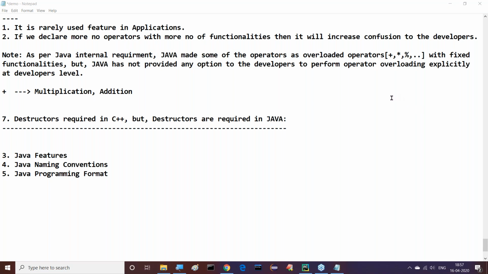Understand it now. That's why in this particular scenario, it is not possible for the developer. But internally, up to addition and concatenation, it was provided for the plus. So if you want to define extra functionalities for this plus in Java, it is not possible. That's the meaning of developer level operator overloading. Understand it? What I'm telling you? Yes? No response, guys.